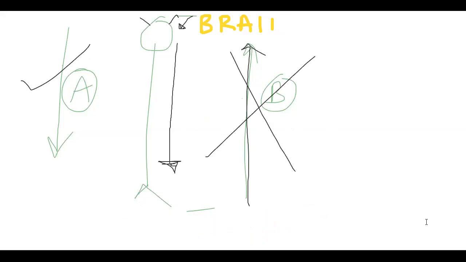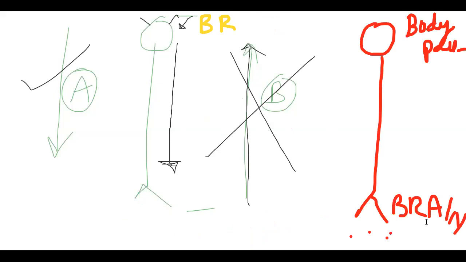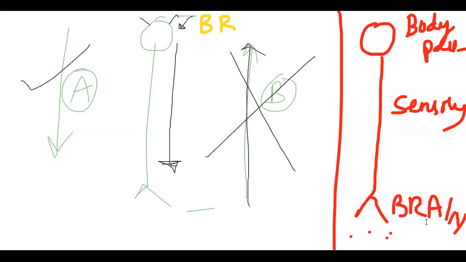Then if we reverse this, or else we'll take one more. If I write body part here and brain here, then what is it? Sensory nerve. Yes. So I'm giving the visual definition for a sensory nerve fiber. Nerve fiber. Very good. So finally we reached it: it's a nerve fiber. A single one can be called a fiber.